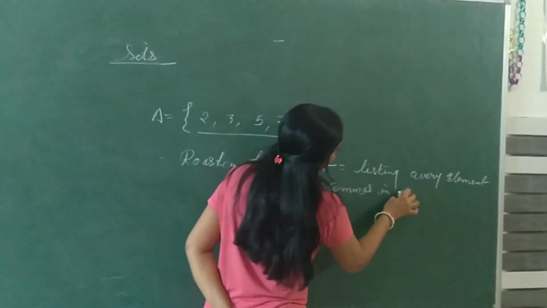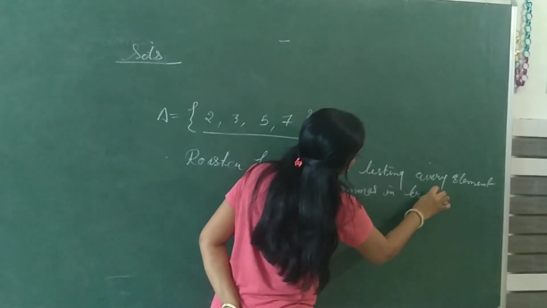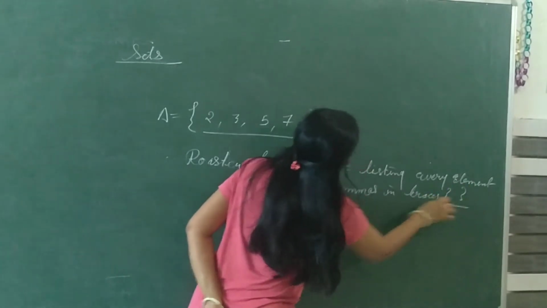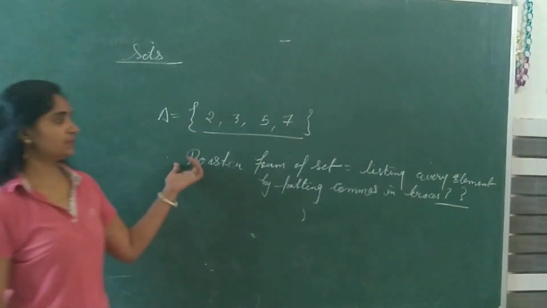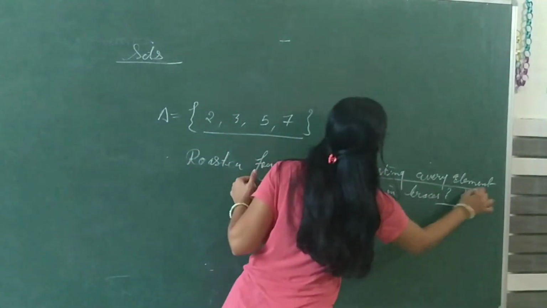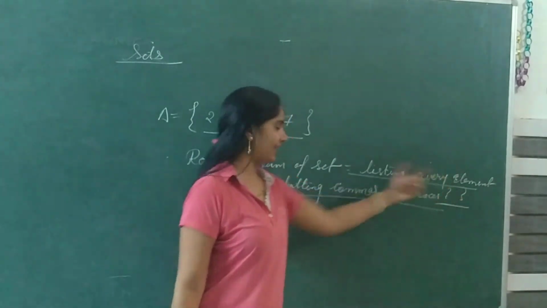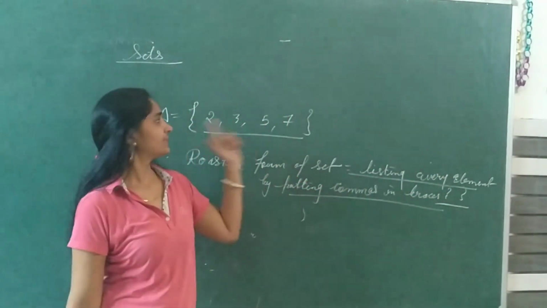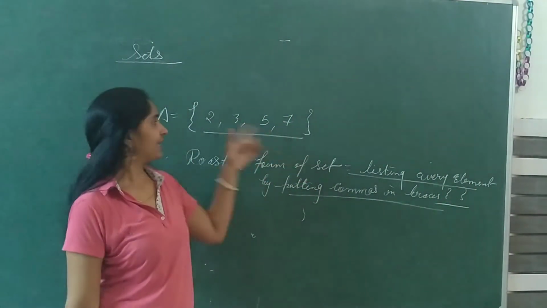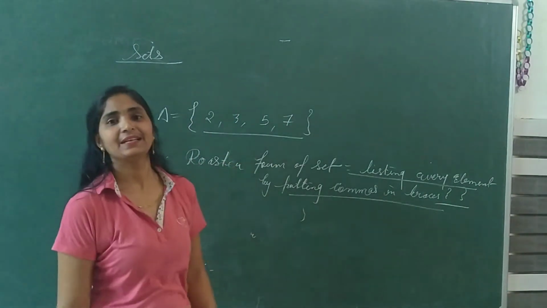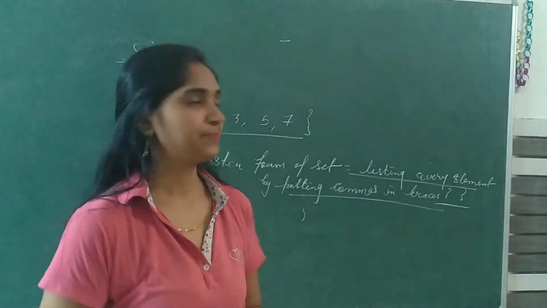In braces, this. This is the definition, or you can say the explanation, of roster form. हर एक एलिमेंट को लिस्ट करना है like this with putting proper commas and within this braces. It will be the roster form of the set.